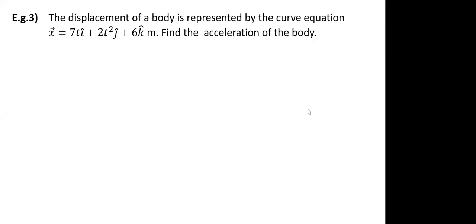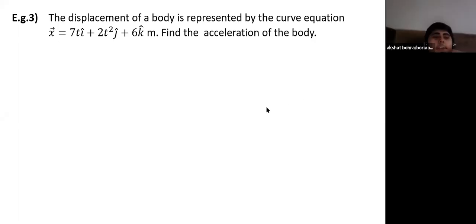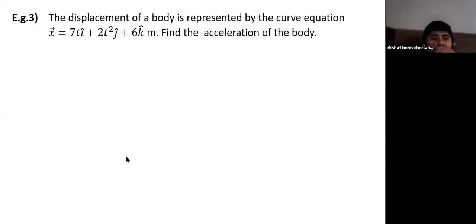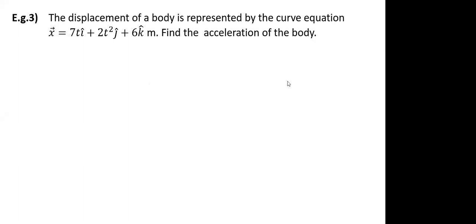Not a problem. Akshat, you want to ask something? Yes, sir. Actually, this cap over i and j, what's that? Cap represents that it is a unit vector. And what do you mean by unit vector? The magnitude is 1. Okay. Thank you, sir.